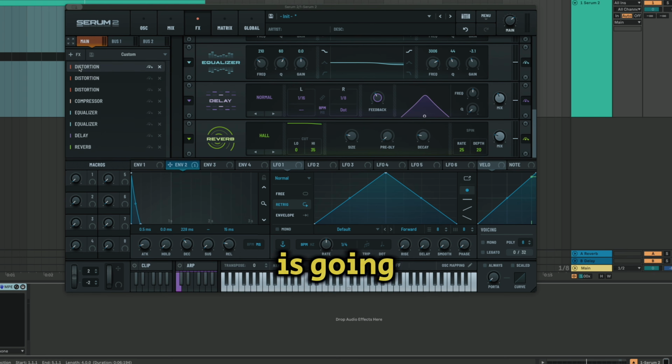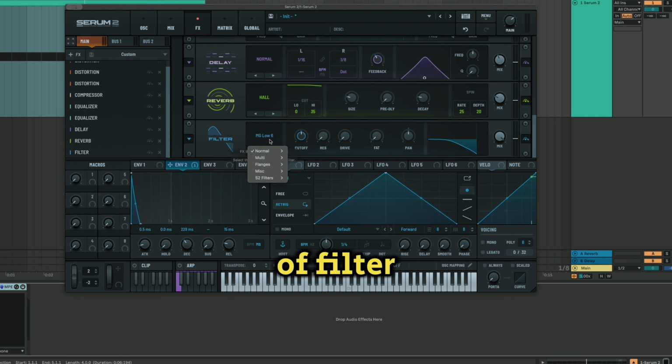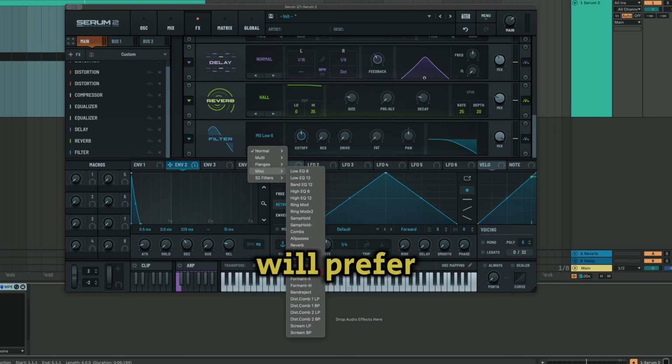And the last effect is going to be a creative filter, and this is exactly where the unique tone of your kick comes from. You can select any type of filter that sounds nice to your ears, but I will prefer anything that will make the kick sound really industrial.